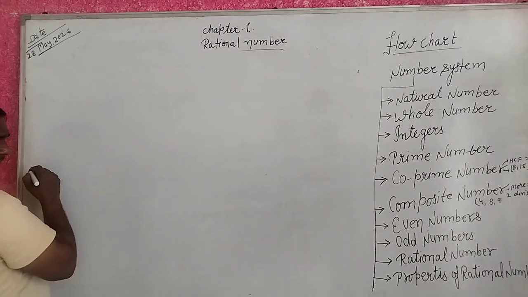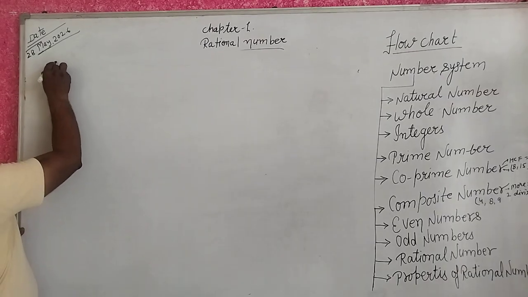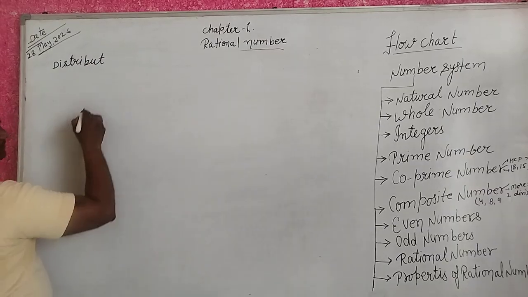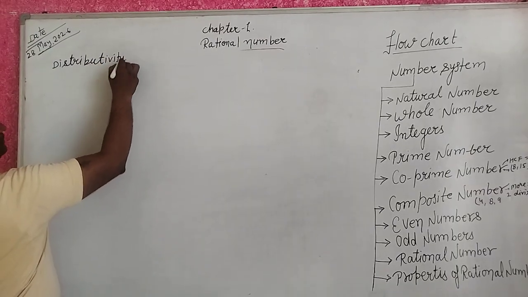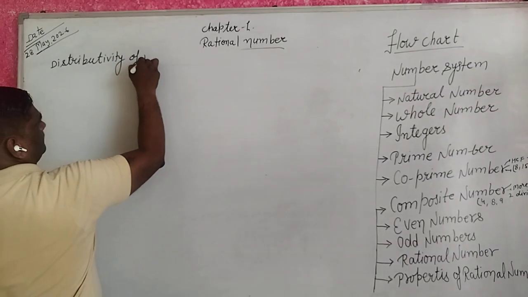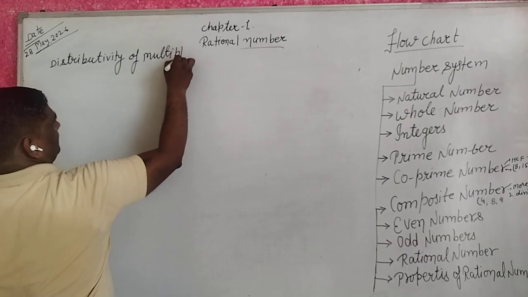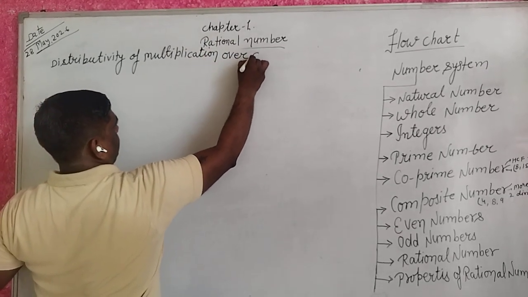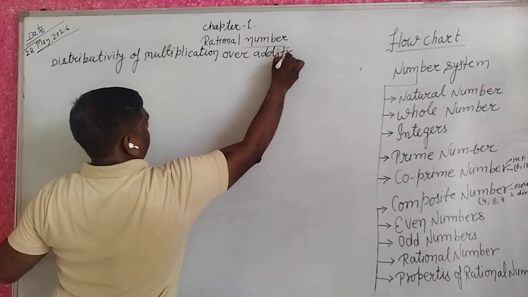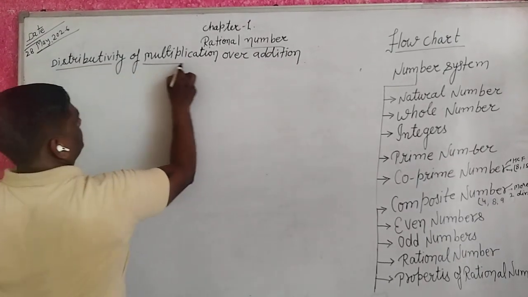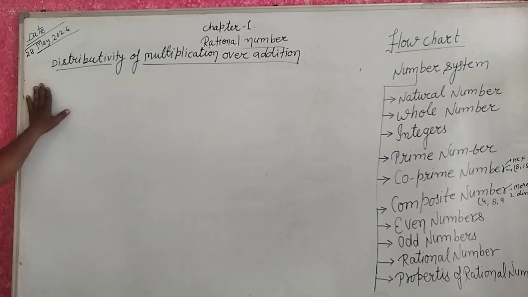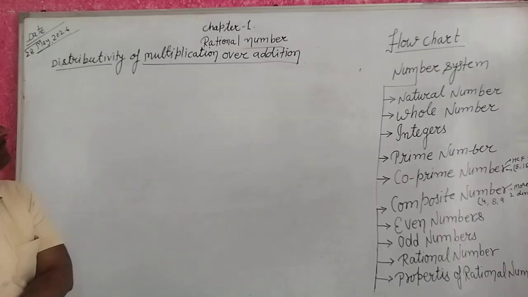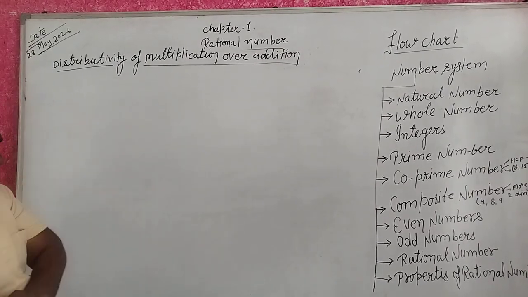Next, distributive property of multiplication over addition. How do we explain this property?